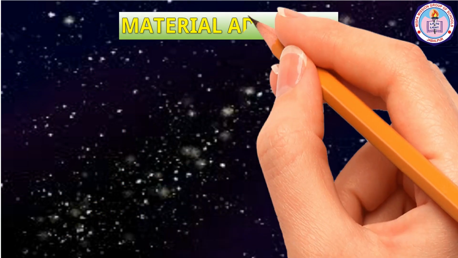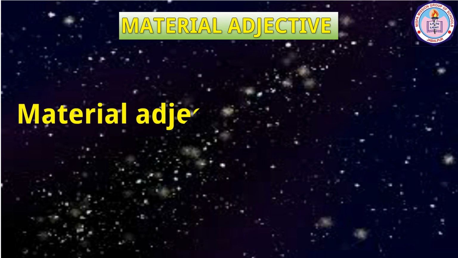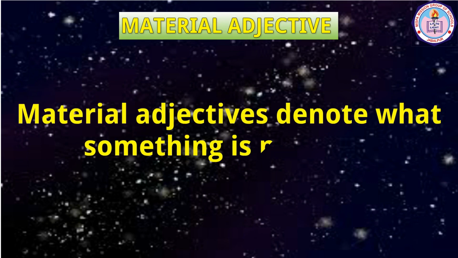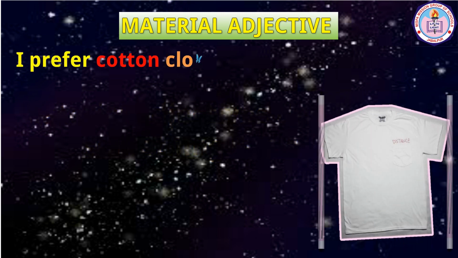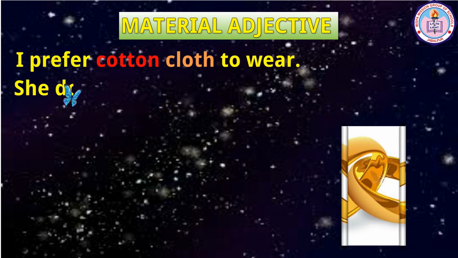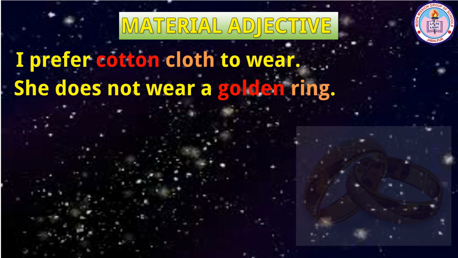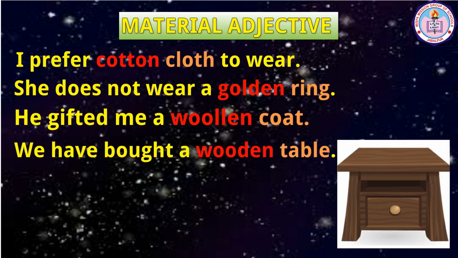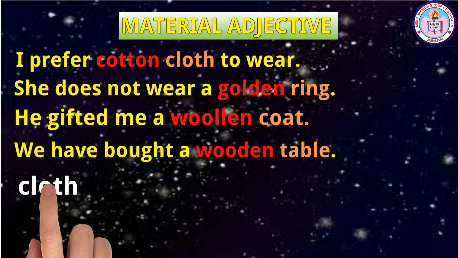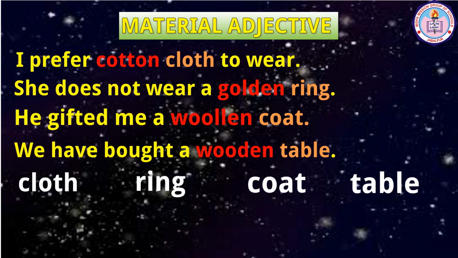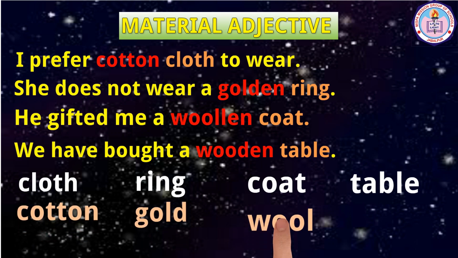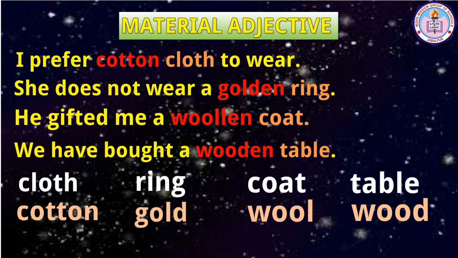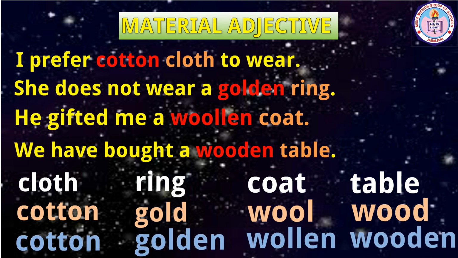The next topic is material adjectives. Material adjectives denote what something is made of. For example, I prefer cotton clothes to wear. She does not wear a golden ring. He gifted me a woolen coat. We have bought a wooden table. Here the nouns cloth, ring, coat, and table are modified by the materials cotton, gold, wool, wood respectively. Their adjectival forms are cotton, golden, woolen, wooden respectively.